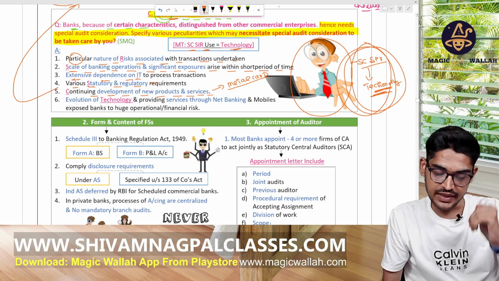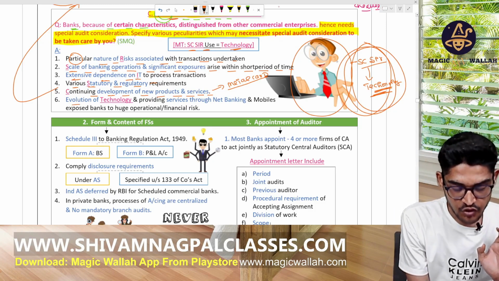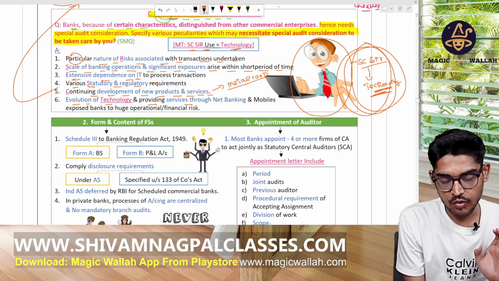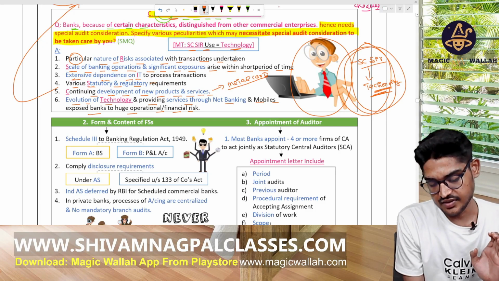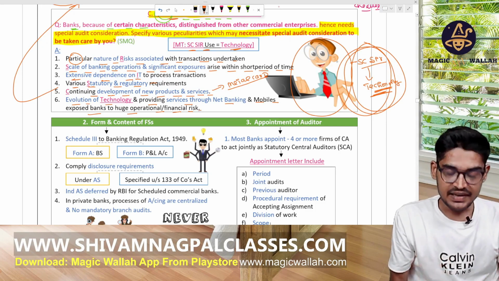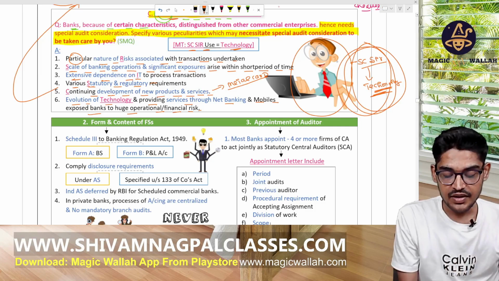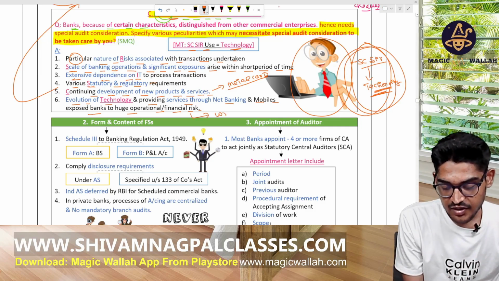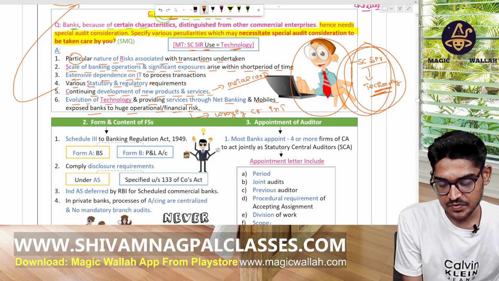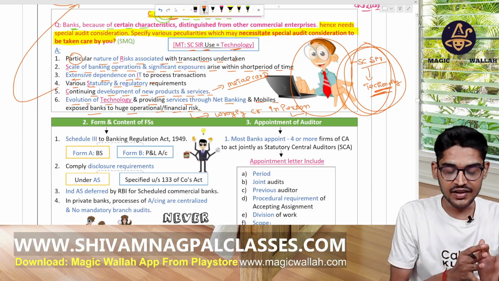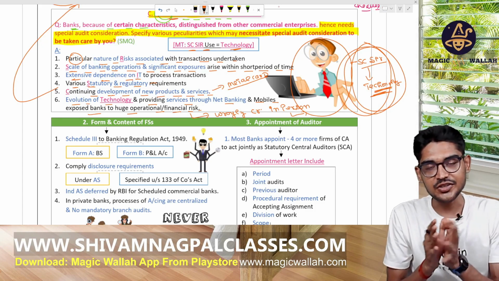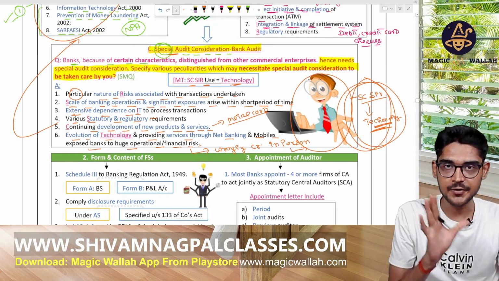Okay, use of technology. Evaluation of the technology providing services like net banking and mobile banking exposes the bank to use, operation and risk. Why this? Many times we have seen in the news that banks wrongly credit crore rupees into one person's account. If this happens and that person uses that money, it will be a loss for that bank. So the assessor must evaluate the use of technology. This is the special consideration in case of a bank audit, right?